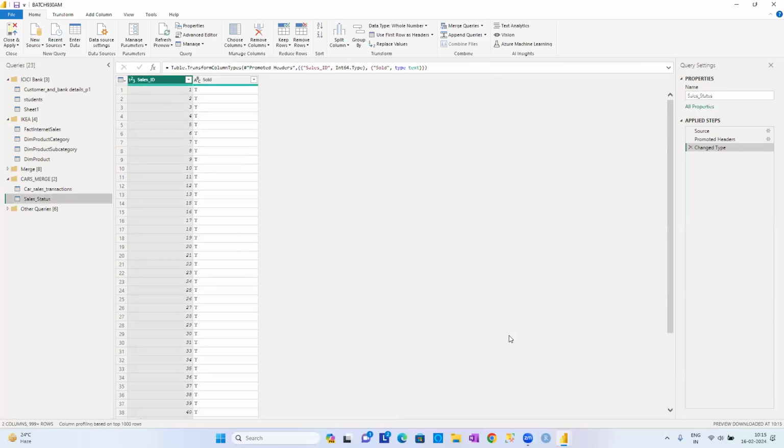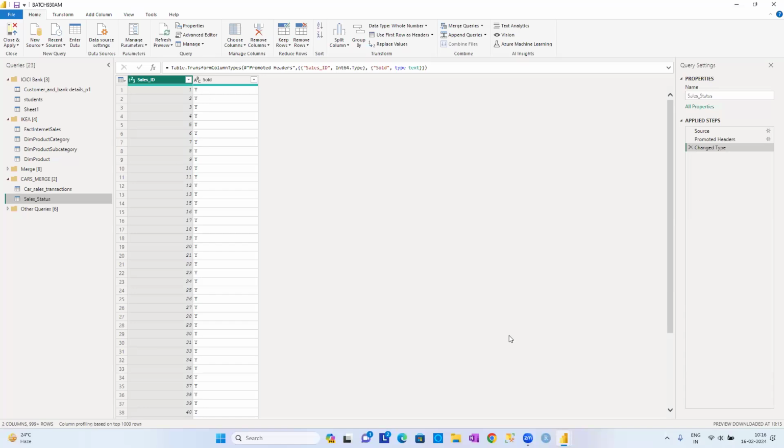Load the data, guys. See the concept, guys. The complete car information is there in the car underscore sales underscore transaction table. We have the car details. Whereas the sales status, whether the car was sold or not sold, that information is available in another table called sales underscore status, guys.